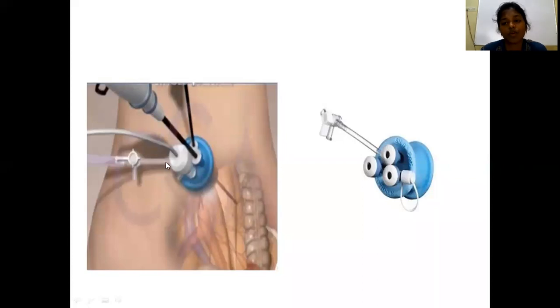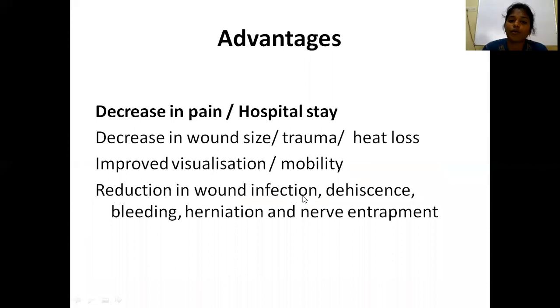Commonly, cholecystectomy can be done by using the SILS procedure. What are the advantages of laparoscopy? By this time, you might have known that laparoscopy will cause a decrease in pain and hospital stay, and as the wound size is less, the trauma will be less and there will be less heat loss. Improved visualization. We can see very clearly on the monitor in laparoscopy, and improved mobility.